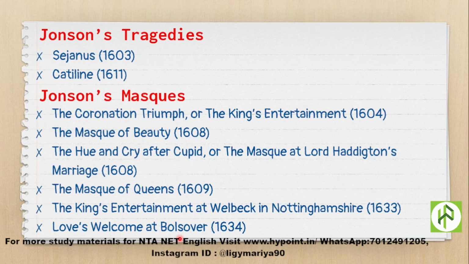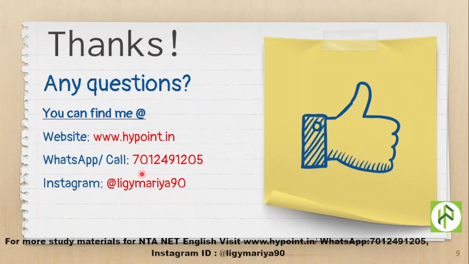The important comedies we will be discussing one by one in coming videos in this lecture series. So this was about the biography and literary career of Ben Jonson. It was rather short, but I think we have seen the major important things related to Ben Jonson as a playwright. So that's about this video.